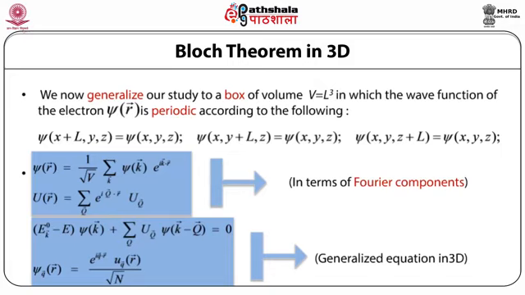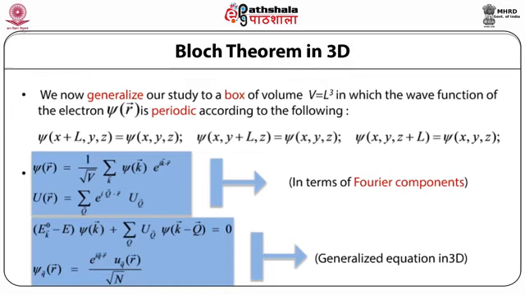Note that if e raised to power i k dot r plus L is equal to e raised to power i k dot r, this vector is a lattice translational vector, that is this T, and then small k is equal to capital Q, this collection of such vectors is called the reciprocal lattice. So proceeding as in 1 dimension, we generalize the Schrödinger equation in the Fourier space to 3 dimension as e k naught minus e, phi k plus summation over the reciprocal lattice vectors capital Q u Q phi k minus Q is equal to 0.